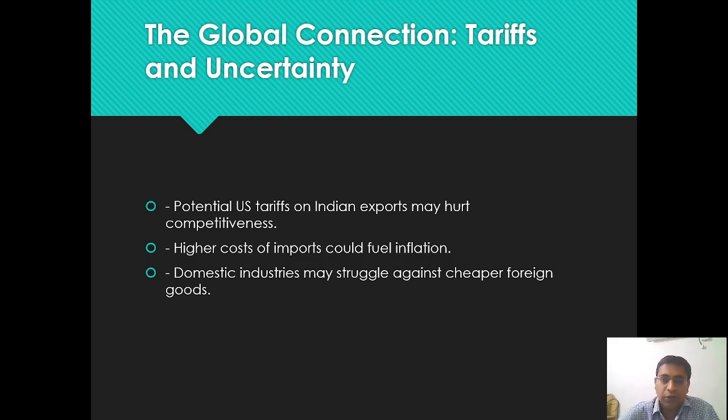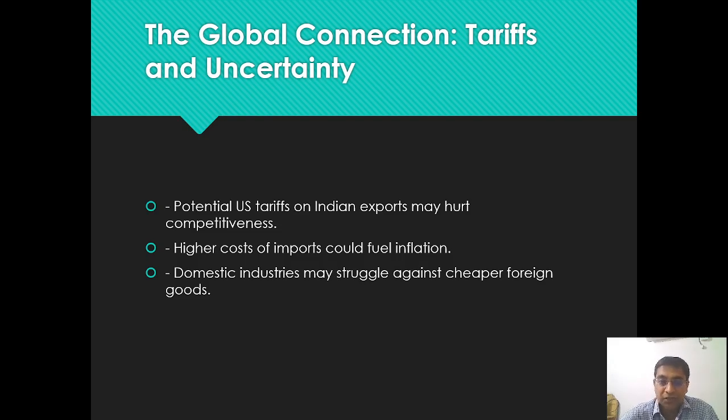Then there is a certain global connection. After Donald Trump came into power, he has declared a lot of policy measures. Under those, there is one policy measure called tariffs, and there is uncertainty. So potential US tariffs on Indian exports will hurt competitiveness. For that there are a lot of talks going on. Then higher cost of imports could again fuel inflation.